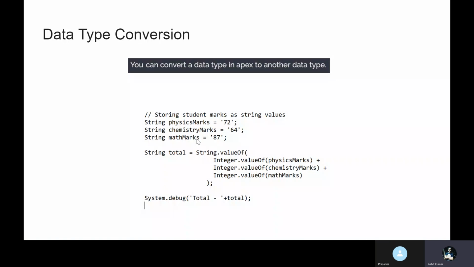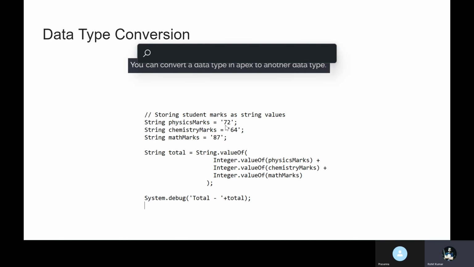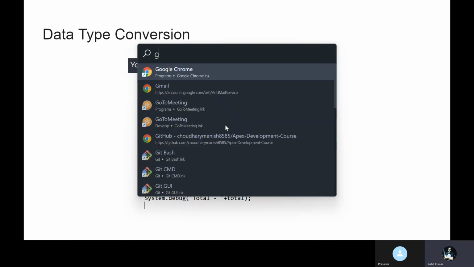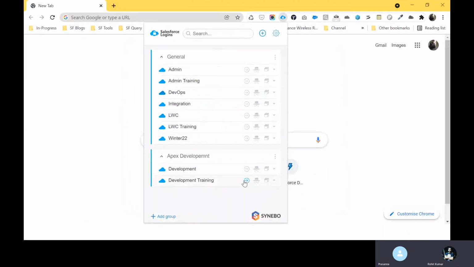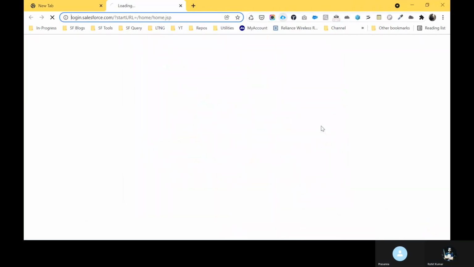After that you can see string total equal to, first of all check this one. Before that let me show you a small practical example, then we will move to this example. So let me open my Google and log in to my org, that is called development training.